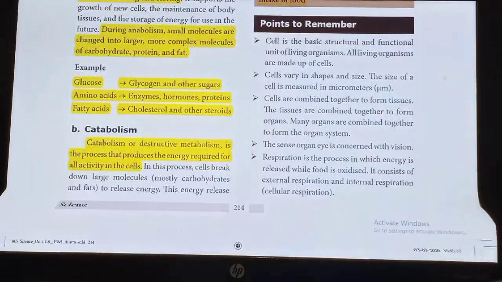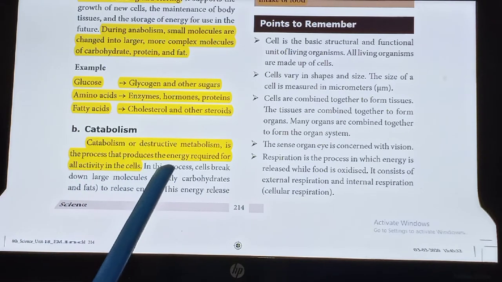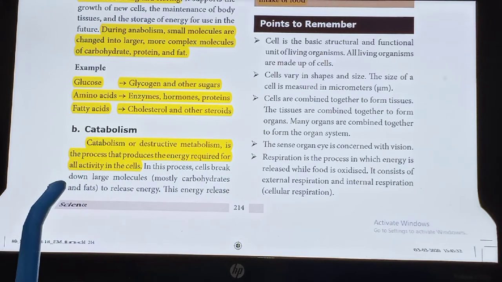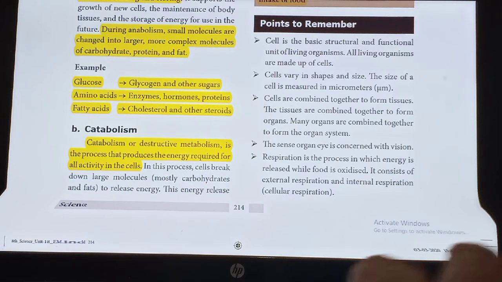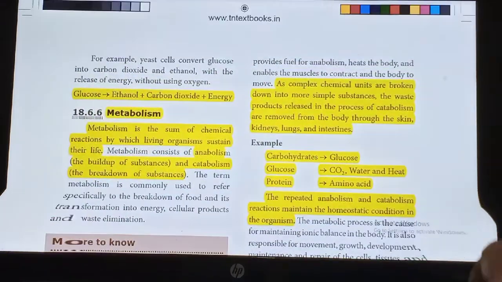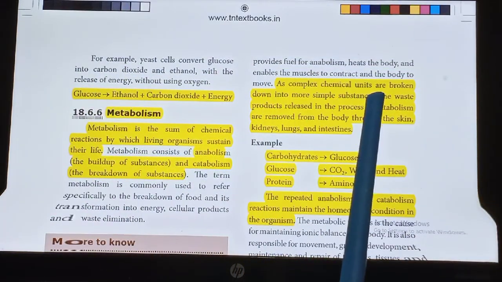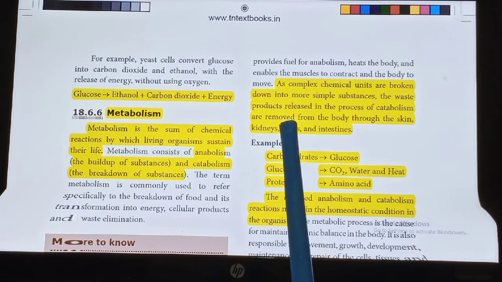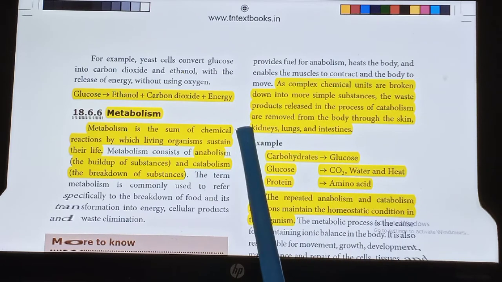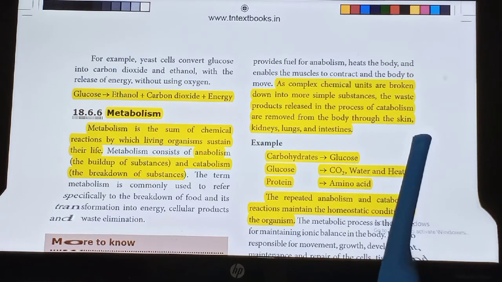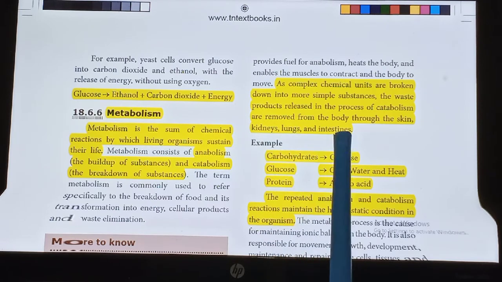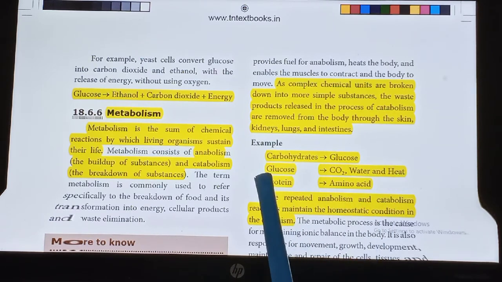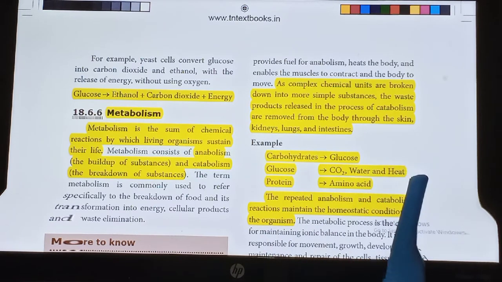In catabolism, or destructive metabolism, is the process that produces the energy required for all activities in the cell. As complex chemical units are broken down into simpler substances, the waste products released in the process of catabolism are removed from the body through the skin, kidney, lungs and intestine. For example, carbohydrates are broken down into glucose, then into carbon dioxide, water and heat.